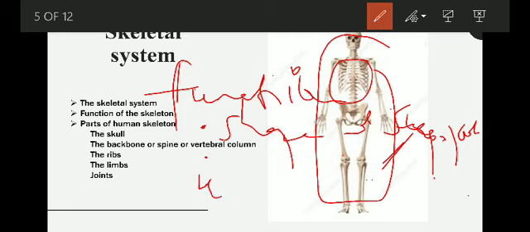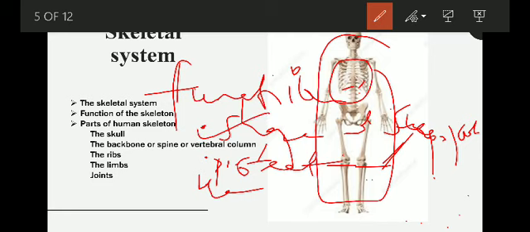Our heart, liver, pancreas and kidney will get easily damaged if we fall. So it protects our delicate organs. First it gives shape and support, then it protects delicate organs, and third, it helps in movement.